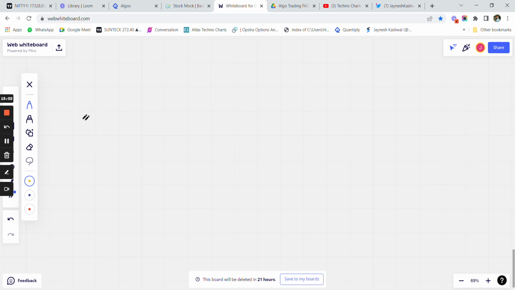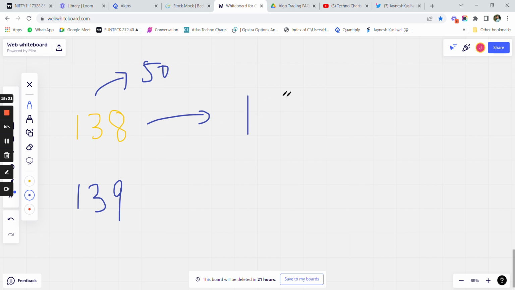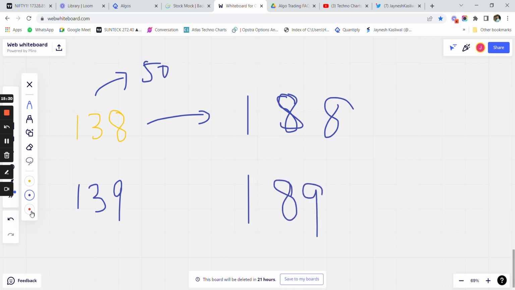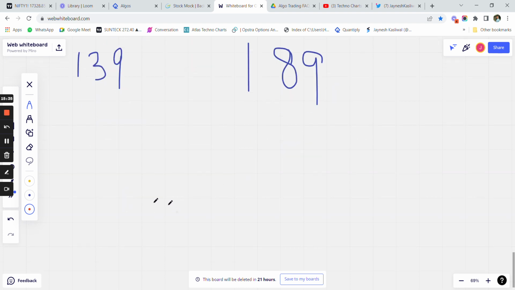Let's assume that your execution platform has taken a price of 138 rupees and the backtesting platform has taken a price of 139 rupees. Now assume that you have kept a stop loss of 50 points on this as well as that. So your stop loss is coming at around 188 rupees here, and around 189 rupees there. Now it could be a scenario where the price just touches 188.5 and reverses from that, like this.